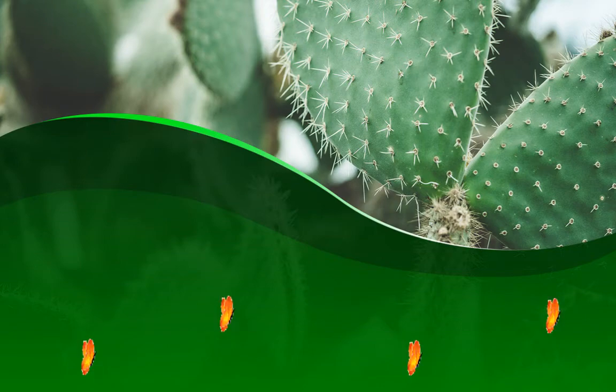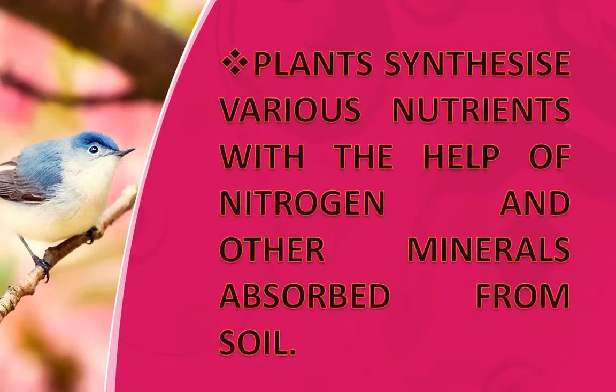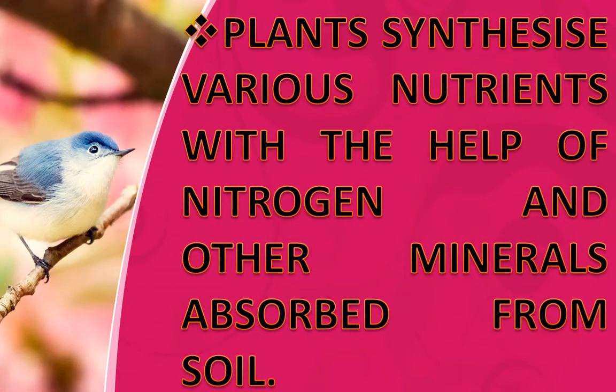It's time for you to note down the key points. What have we learnt today? Plants synthesize various nutrients with the help of nitrogen and other minerals absorbed from soil.